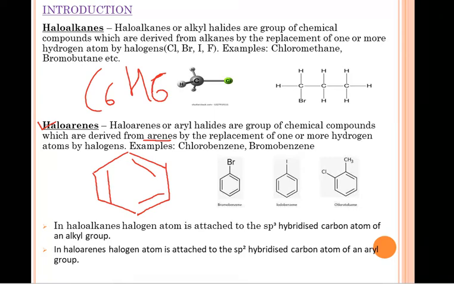For example, in this compound you can see one of the hydrogen atoms is replaced by bromine, so it is bromobenzene. In this, one of the hydrogen atoms is replaced by iodine, it is iodobenzene. And in this, two hydrogen atoms: one of them is replaced by chlorine and the other is replaced by a CH3 group, and the name of this compound is chlorotoluene. So like this arenes are formed.